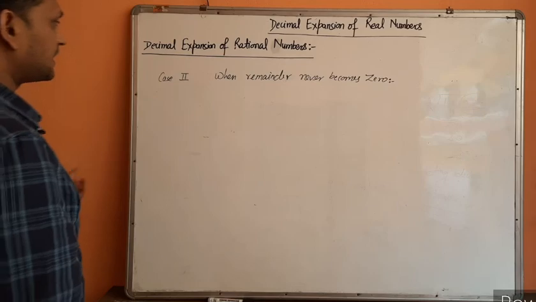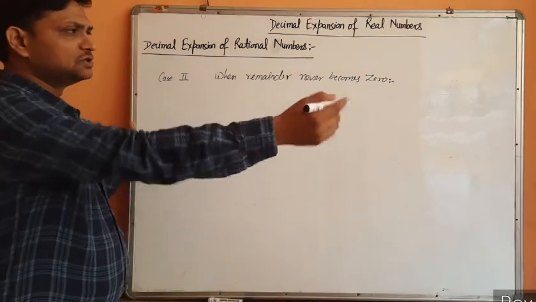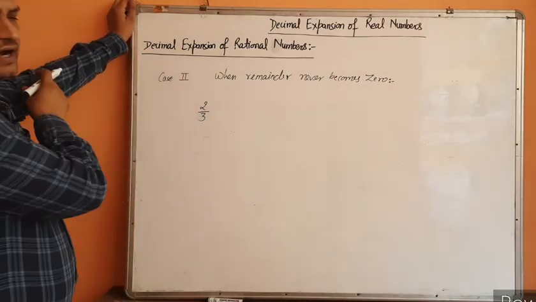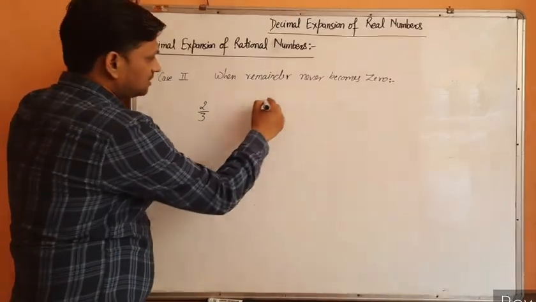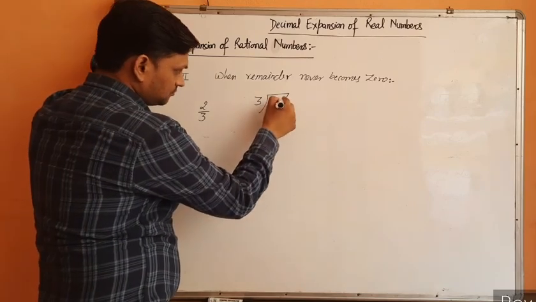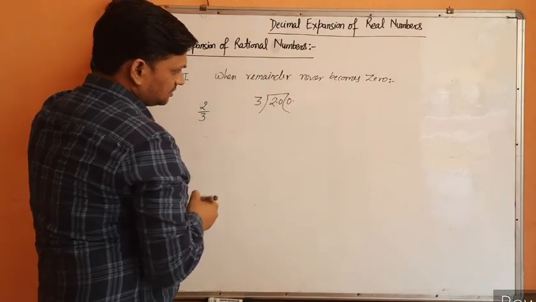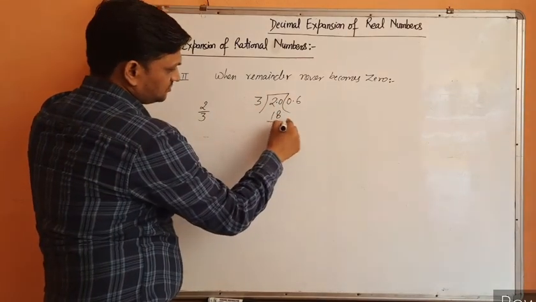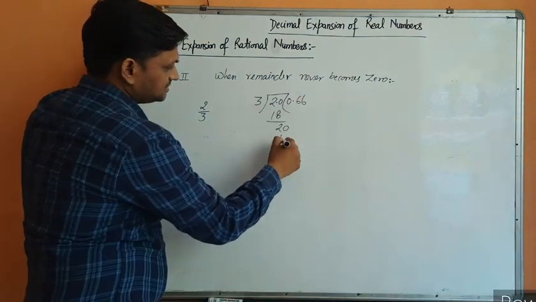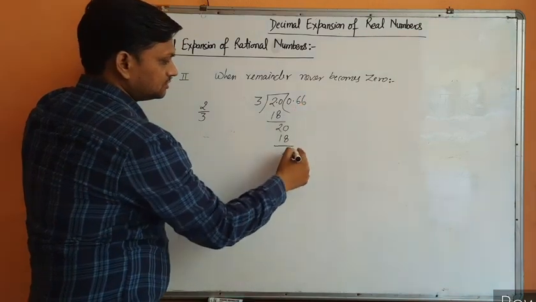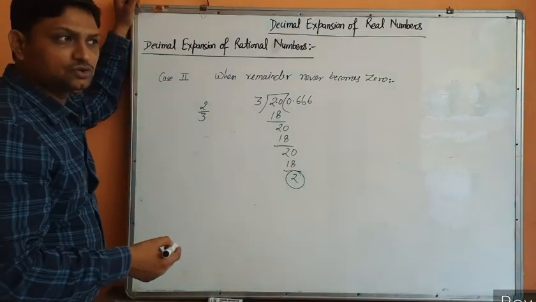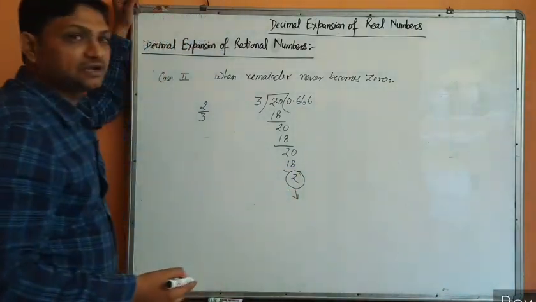Okay. Now the second case, friends, is when the remainder never becomes 0. Suppose we have to find the decimal expansion of 2 by 3. Then we need to divide numerator 2 by denominator 3. We increase a 0 here, making it 10. Now 3 6s are 18. What do you see? The same remainder 2. 3 6s are 18, again remainder 2. 3 6s are 18, again remainder 2. Means the remainder is not 0 and the same remainder is repeated.